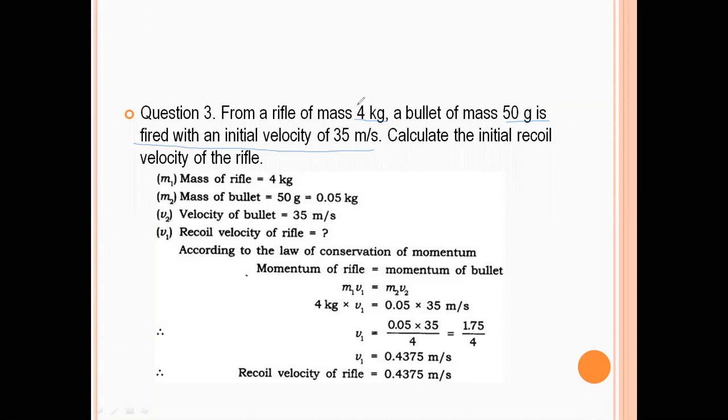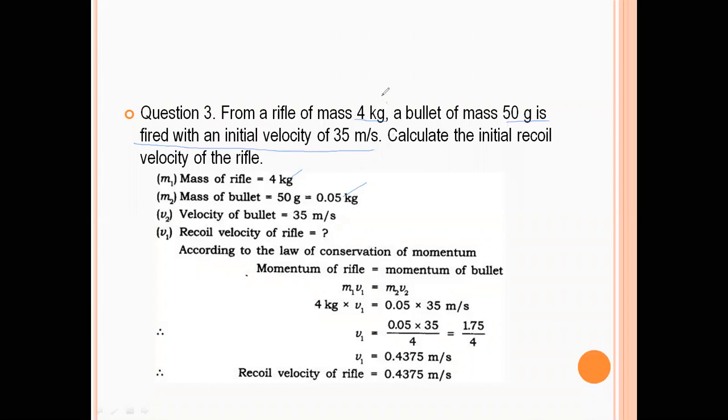The rifle of mass 4 kg is your M1. The bullet of mass 50 gram, converted into kg, is 0.05 kg, fired with a velocity of 35 meter per second.